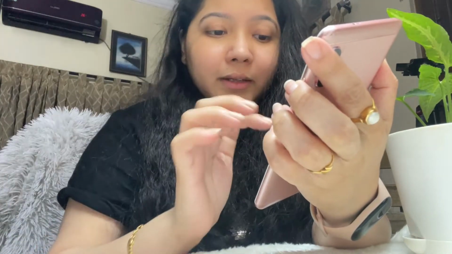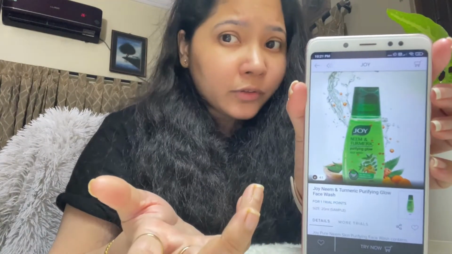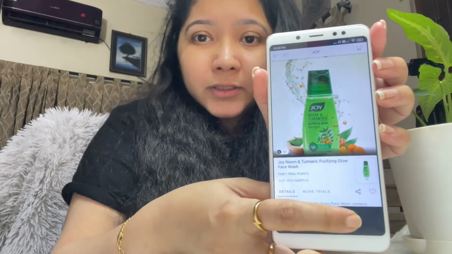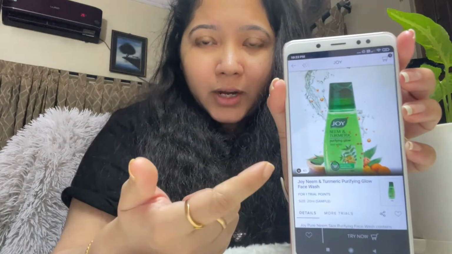Sorry for that. In bracket it's going to be written sample, and on the other side the size is going to be written. And generally you will see that the price is also written, but here somehow the MRP or the price is not written. But anyway, if you want to buy this product, what you have to do is just click try now, and it's going to be added to the cart.